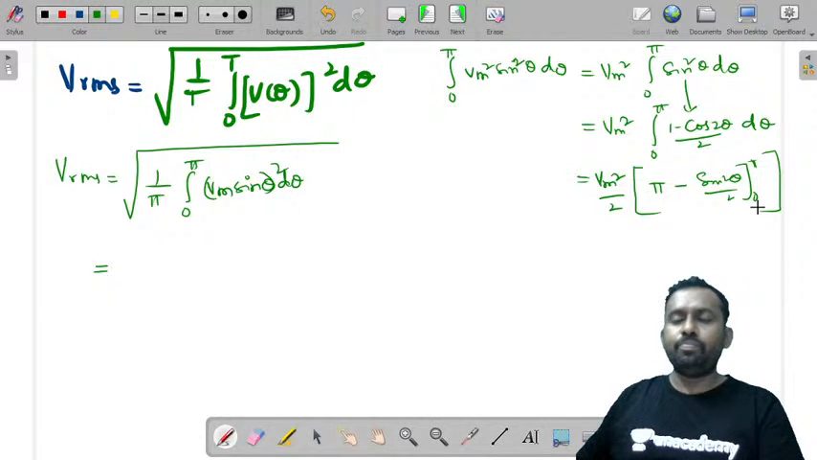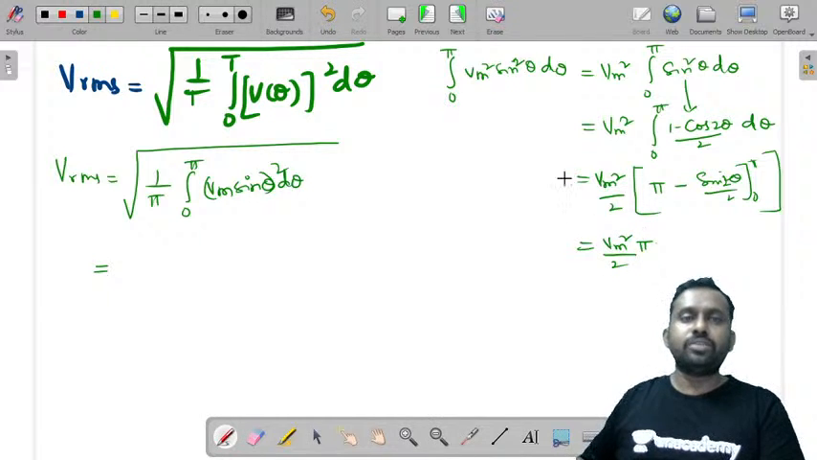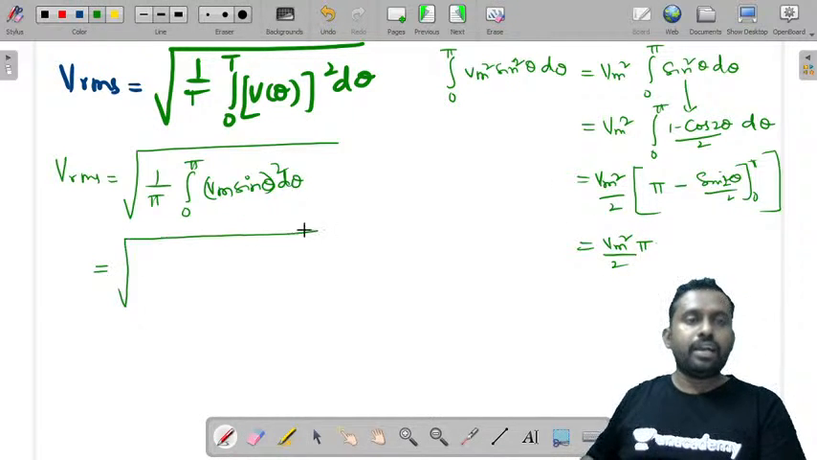Sine pi is 0. Sine of multiples of 2 pi is also 0. So sine pi is 0, and sine 0 is also 0. So this is Vm square by 2 into pi. You can substitute this value under root of 1 by pi. This integral value we have got as Vm square by 2 into pi.